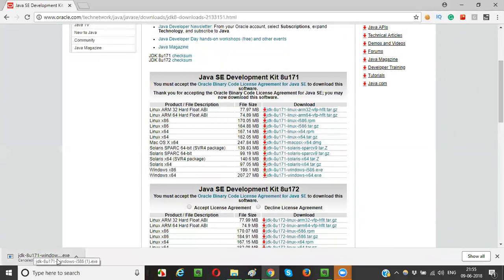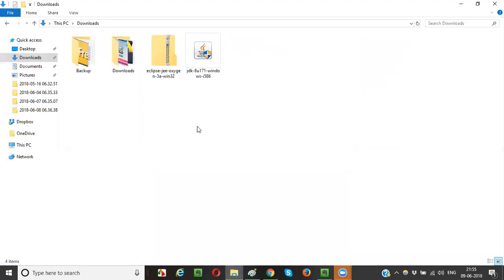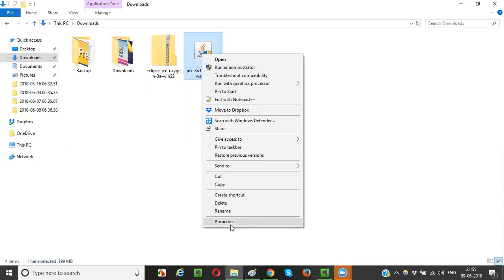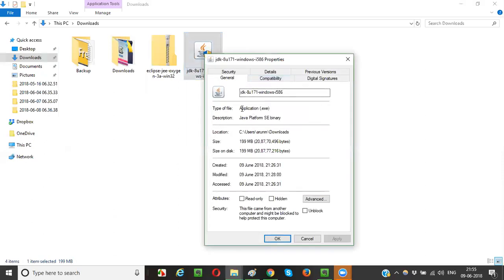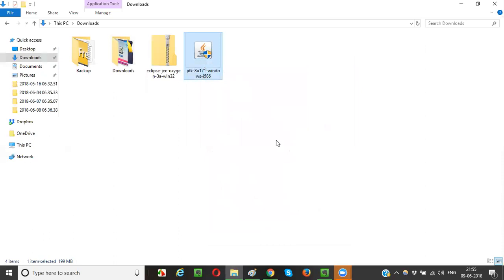When I download something like this, I just cancelled it, but I already downloaded it. In the downloads folder, this particular file will get downloaded and displayed like this. What is this? This is an exe file, guys. Java exe file. You see, this is an application or exe file, jdk-8u171-windows-i586. So how to install Java?